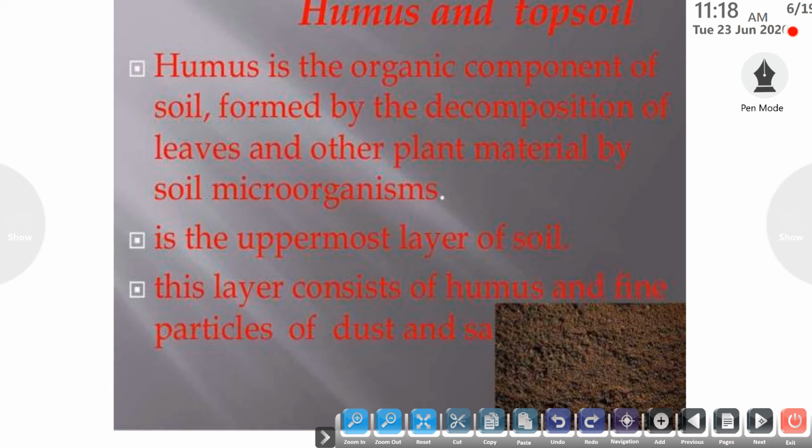Humus, as you all know, is the nutrient rich, organic component of soil, which is formed by the decomposition of leaves and plant and animal remains with the help of microorganisms. The topsoil is the uppermost layer of the soil which is visible to us, and this layer consists of humus and very fine particles of dust and sand.